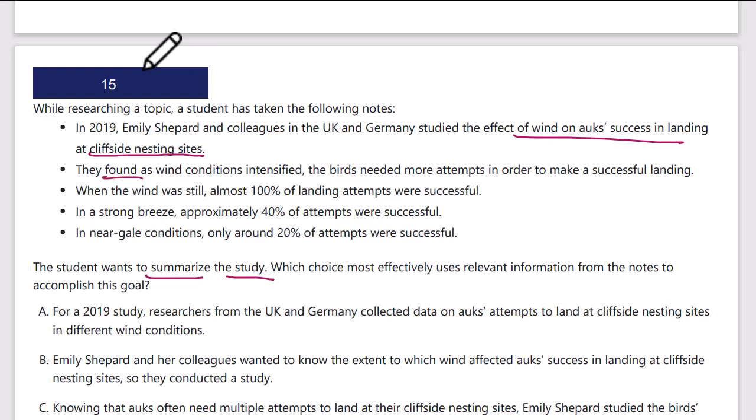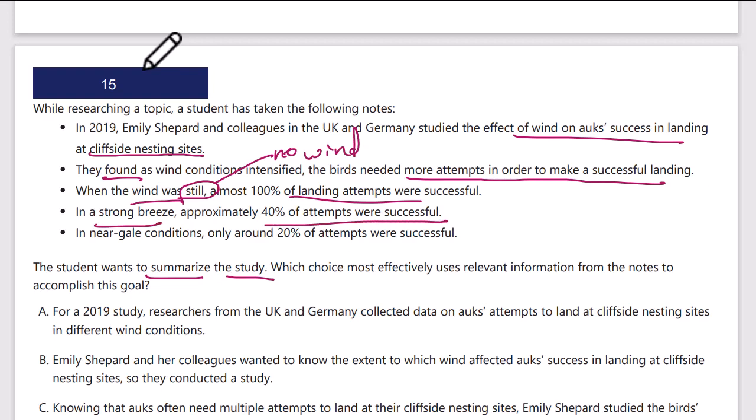They found the results: as wind conditions intensified, the bird needed more attempts in order to land. So in high winds, they had to try many times. When it was still, almost 100%, so that means no wind, they landed every time. In a strong breeze, 40%. So we're actually putting some details to the results, basically.